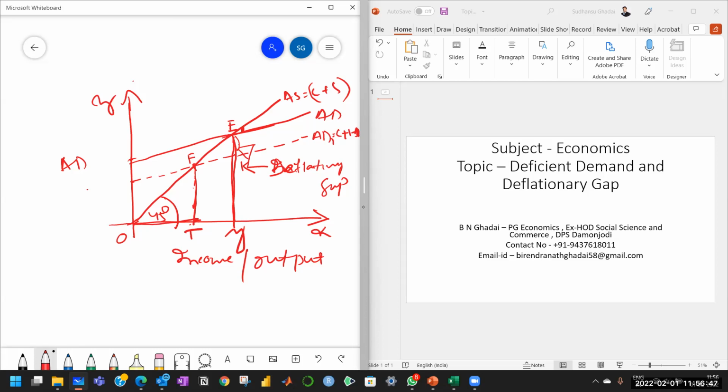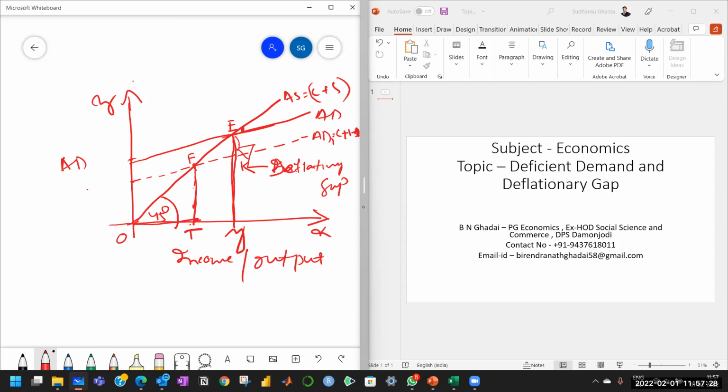Coming to the reasons why this deficient demand takes place, the reasons are just opposite. If there is a sudden decrease in marginal propensity to consume, then consumption expenditure decreases, aggregate demand decreases, then deficient demand. Increase in taxes. Suppose in the budget, the government increases the taxes. If the rate of the existing tax increases or some new taxes are imposed, then the disposable income of the people will decline. As the disposable income decreases, consumption expenditure decreases, and thereby deficient demand.